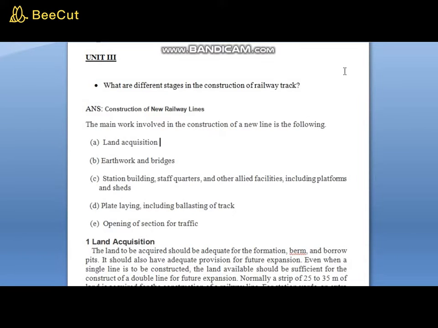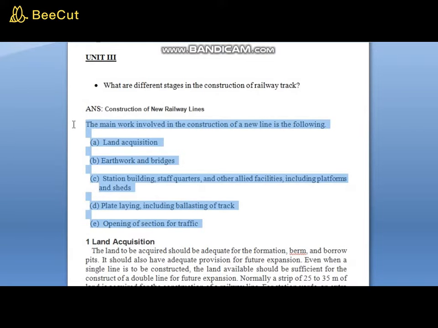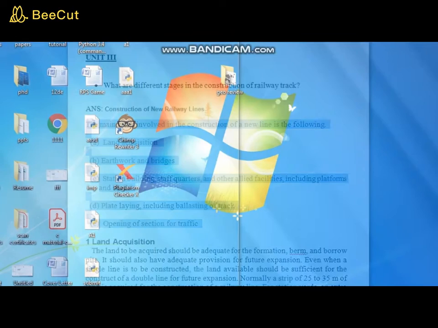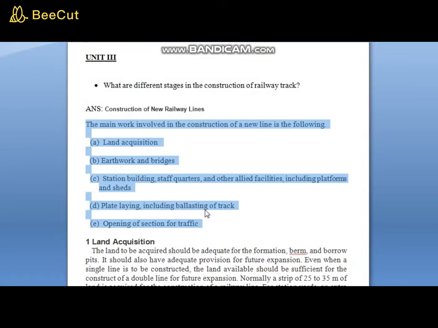So the answer to the stages in construction of railway track, if the answer is for 2 or 3 marks, this highlighted section is enough. When it is asked for 5 marks or 10 marks, a more detailed description has to be provided. So let us see what are the different stages in construction of track.